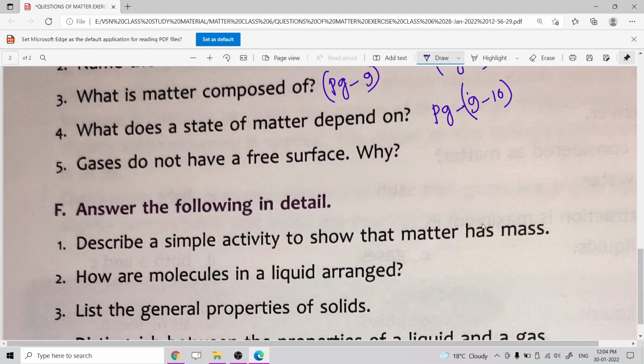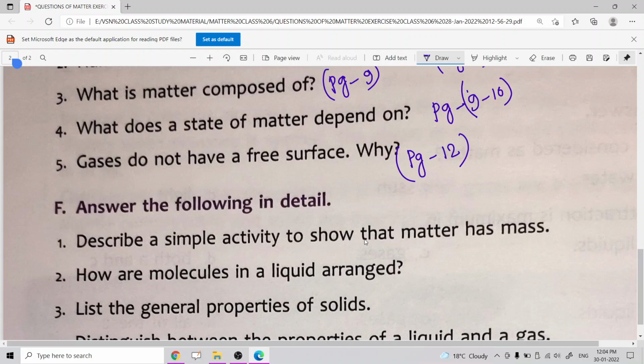Okay, now we move to the next one, that is, gases do not have a free surface. Why? You get the answer from page number 12. In general, for gases, molecules move in different directions because their intermolecular force is very low and the space between the molecules of gases is very high. That is why gases have no definite volume also. And also you can say that gases do not have any free surface because the molecules of gases move freely in different directions with a high speed.